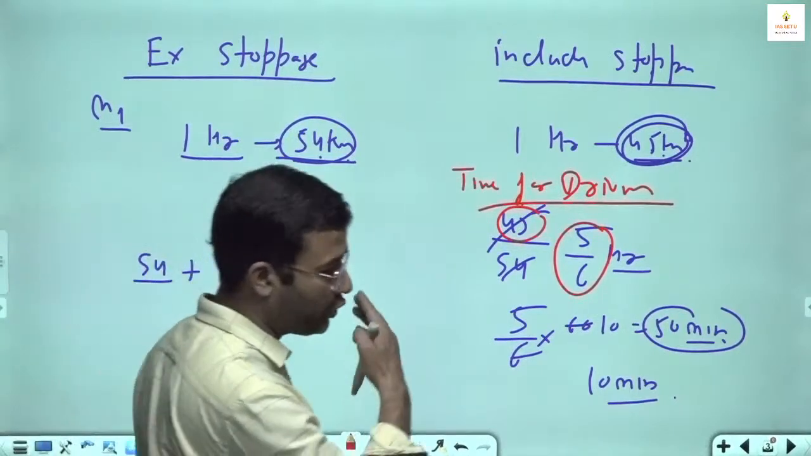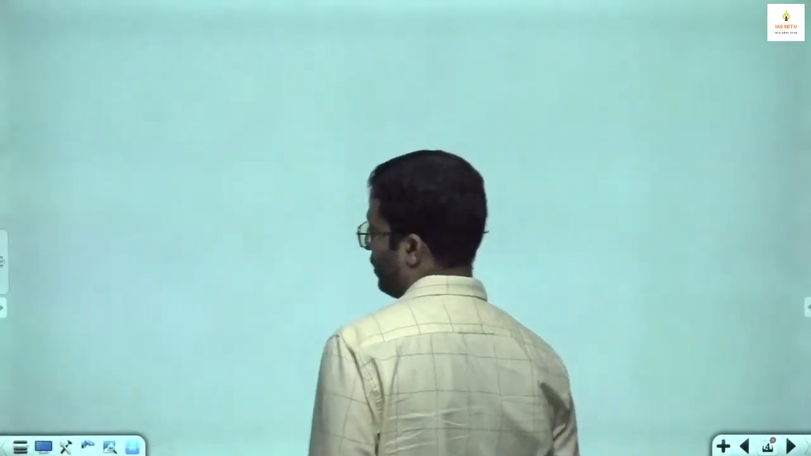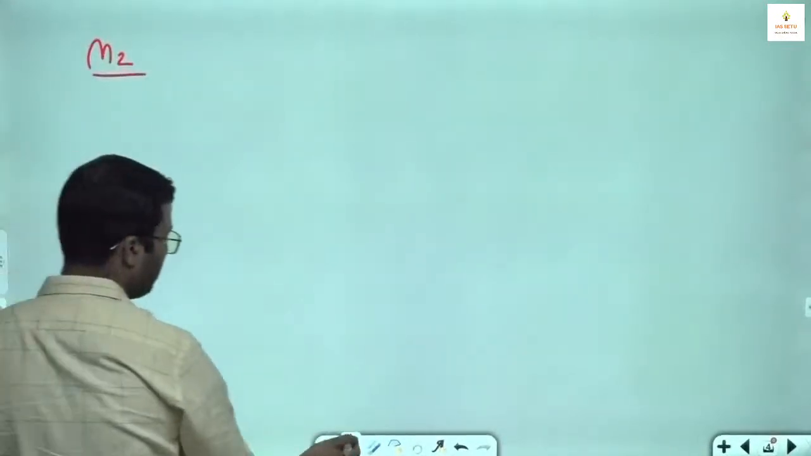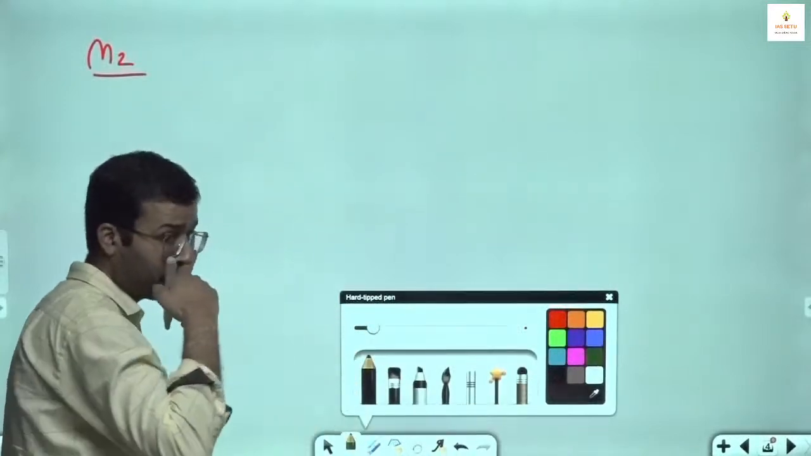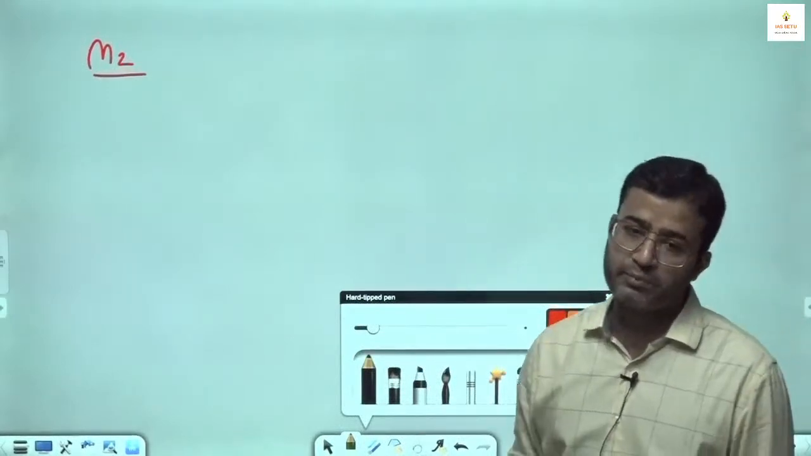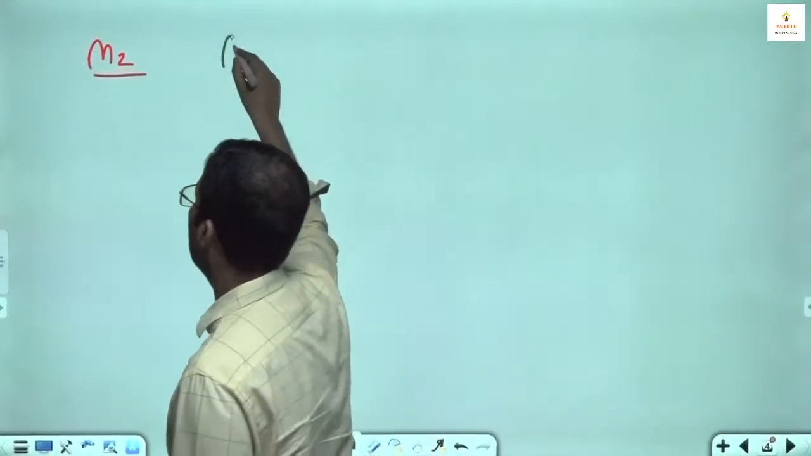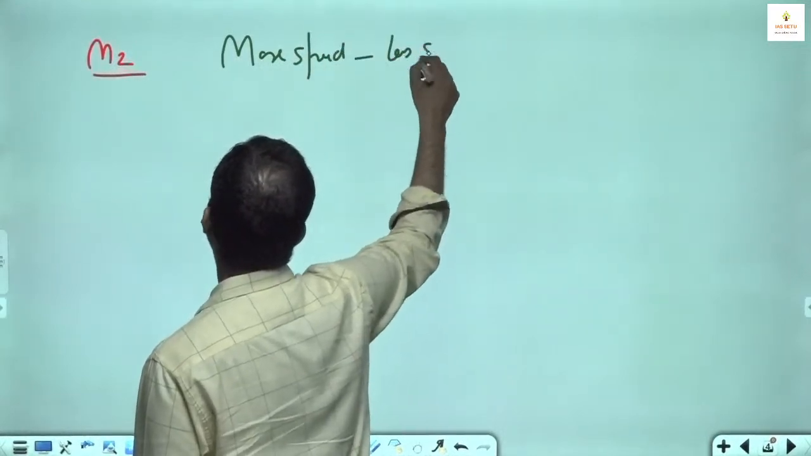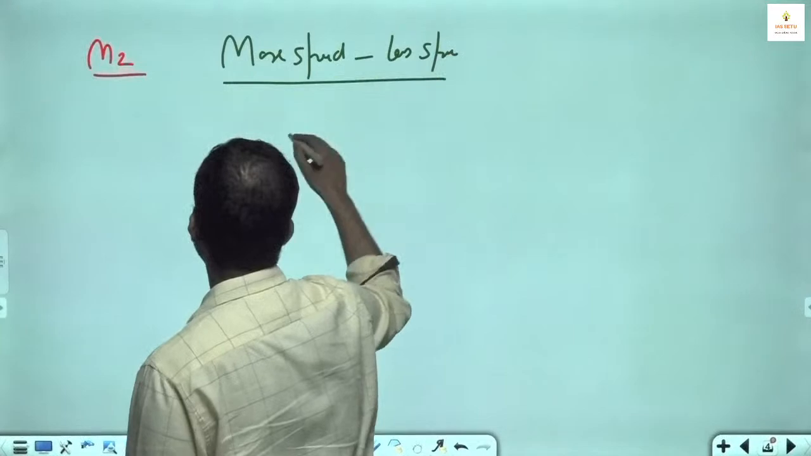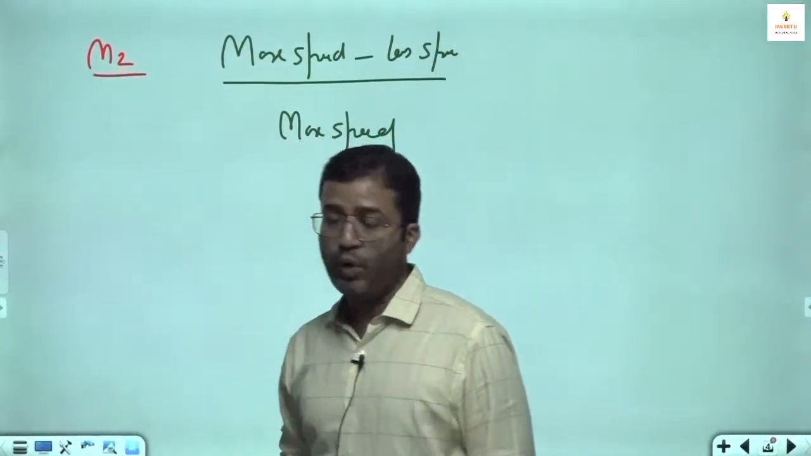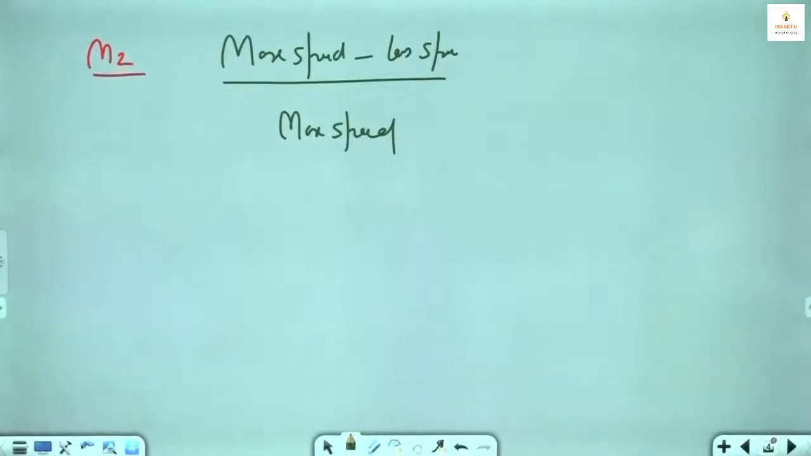Method number 2 is a shortcut. In this type of question, where excluding stoppage or including stoppage, 2 types of speeds are given, तो इसमें लिखना है: more speed minus less speed divided by more speed. More speed minus less speed divided by more speed.